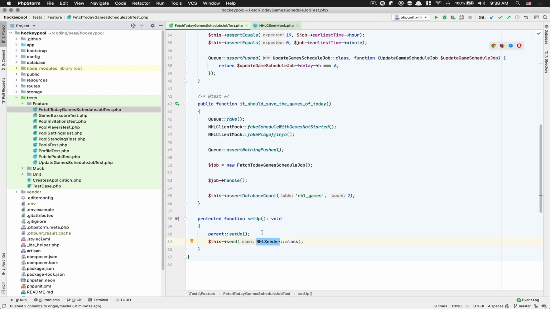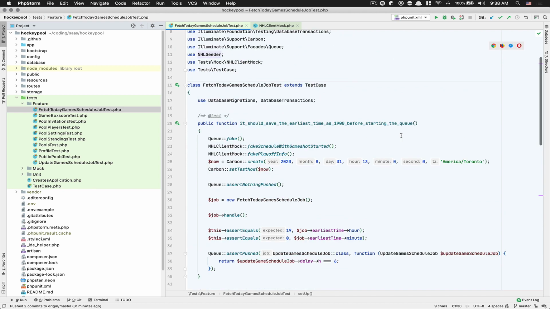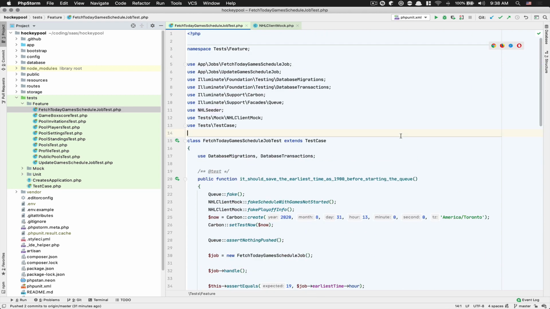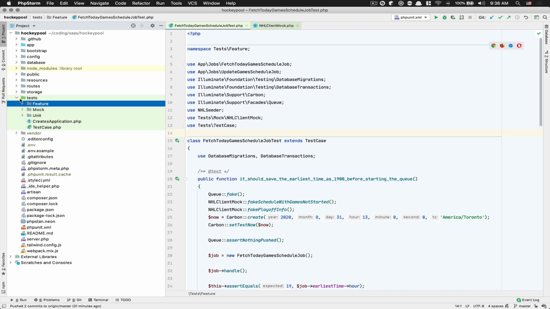And yes, my tests are much slower. Right now I think I have like 60 tests, something like that, and it takes maybe like, I don't know, 5-6 seconds, something like that. But I mean, I don't care about that. So that was one of the things I did want to show you about the testing.